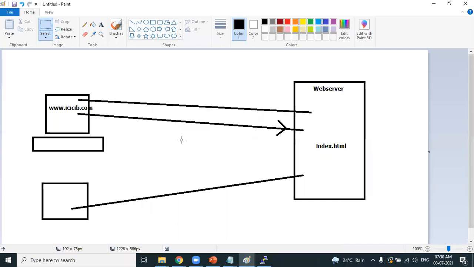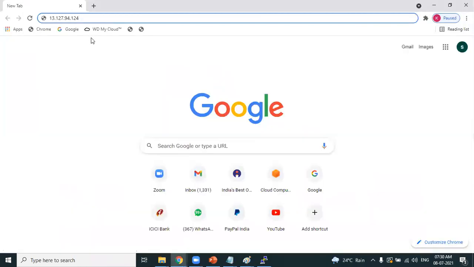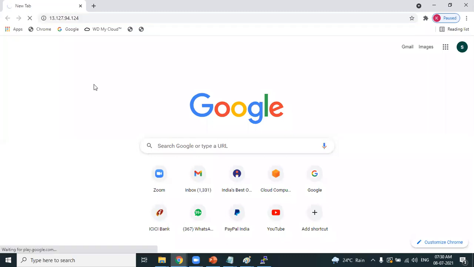So tell me, friends, do you get the web page or not? Please respond in the chat box. Now I am opening the IP address. I have picked up the IP address. You can see it now. Press enter. The request will go to that particular EC2 machine, which is somewhere in Mumbai, and that machine already has the file index.html. Look at the response. Are you getting the web page?